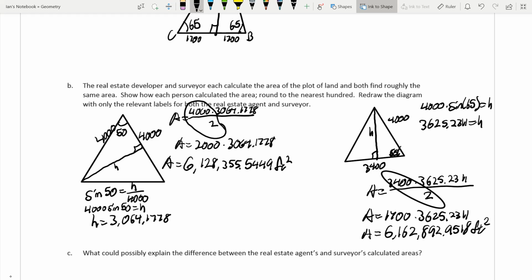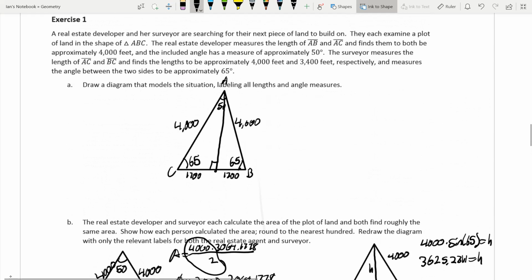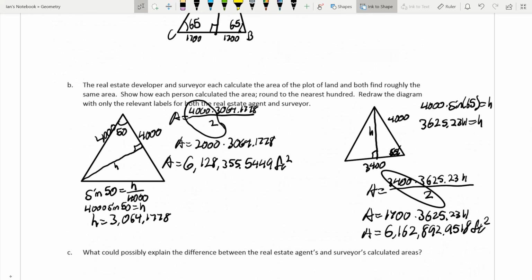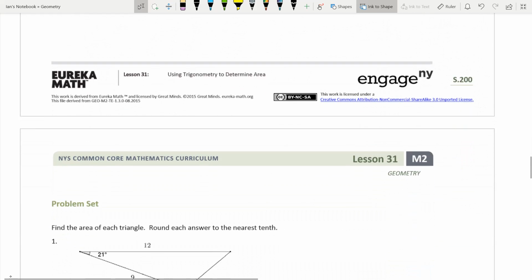Do you guys see that? Because they didn't measure these angles exactly, if we look back up here at the problem, they each measure the length and find them both to be approximately 4,000 feet. And the angle has a measure of approximately 50 degrees. We're using approximate measurements here. We're not using true measurements. It's not as precise as it needs to be to get the true area of this triangle plot. But that's how we do this.